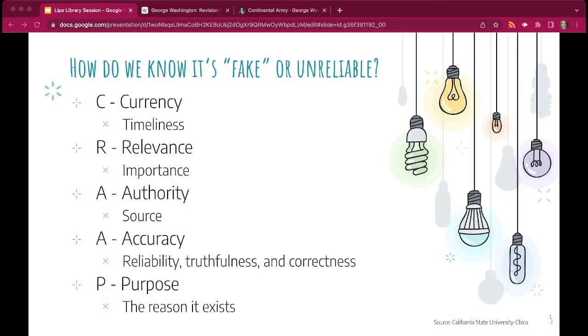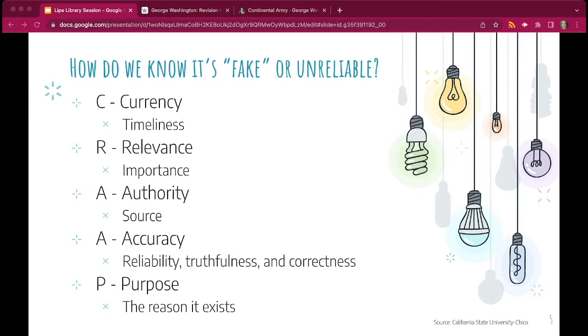How do we know it's fake? One of the best ways to tell if a source is fake is by evaluating it using a fact-checking tool. One of my favorites to use is the CRAP test, which was developed by librarians at California State University, Chico. The first one that you look at is currency. Ask yourself, when was it published or posted? A great example of this could be a photograph on social media that you see circulating right now, but in reality, that photo was actually taken and posted a few years ago, but it's making the rounds again.